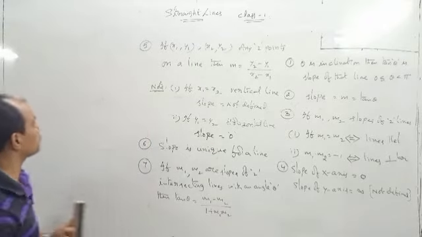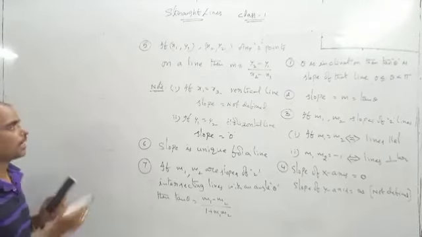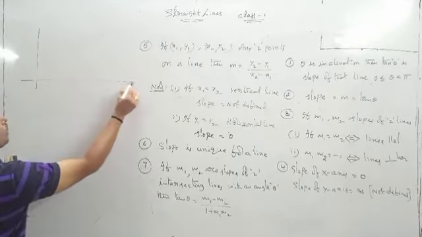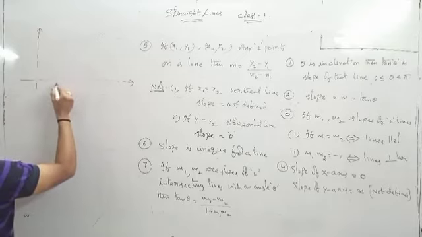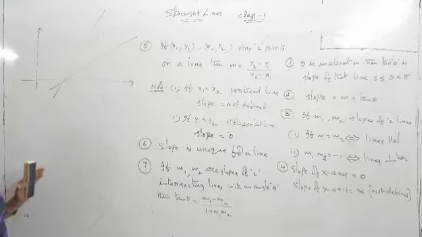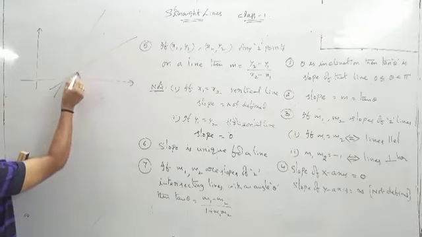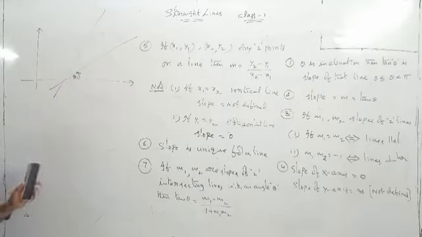Let me explain this. There are two lines which are intersecting. I will give the proof later, but suppose here is a line, and there is one more line. You see, there are two lines. This one line makes an angle theta 1, the inclination theta 1.